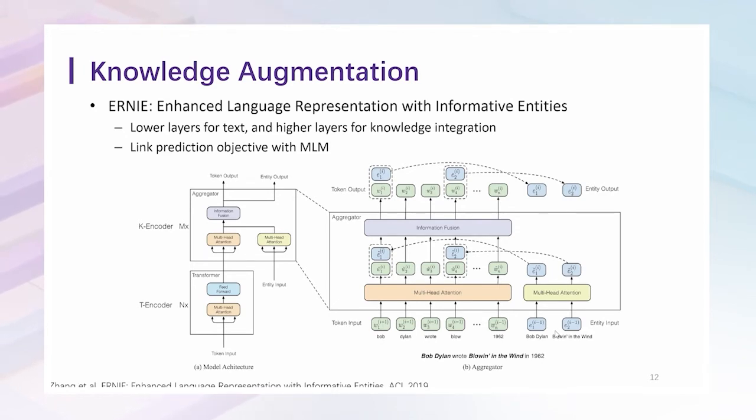For knowledge augmentation, a representative work is ERNIE, published at ACL 2019. Considering external entity knowledge can benefit language understanding of low-resource entities, ERNIE is proposed to encode both text sequences and entity sequences as input, where entity sequences are formed by entity embeddings in knowledge graphs. Specifically, the lower layers of ERNIE are designed for text, and the higher layers are designed for knowledge integration. Link prediction is also proposed as an additional pre-training task for knowledge integration.